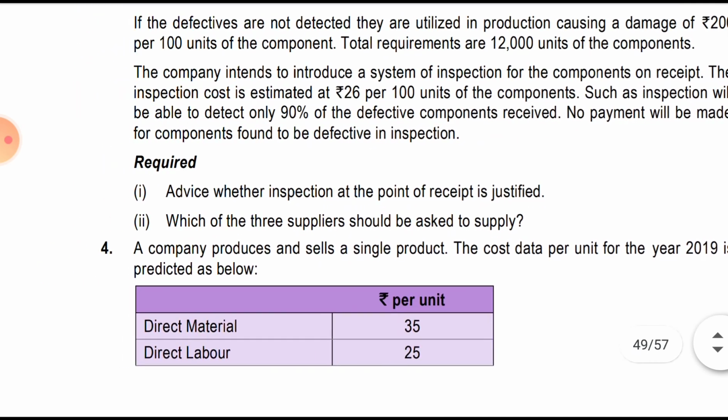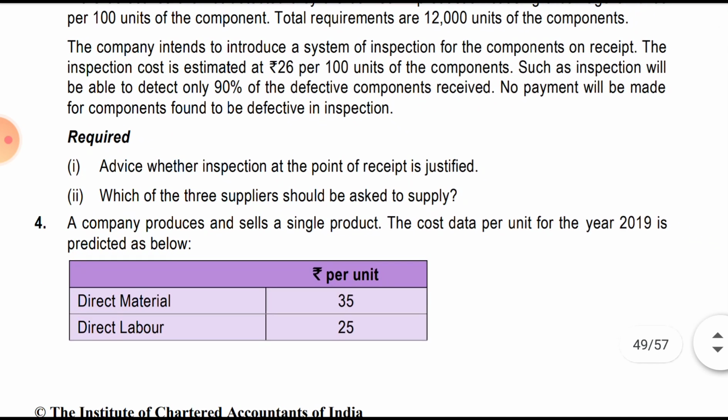Required: advise whether inspection at the point of receipt is justified, and second, which of the 3 suppliers should be asked to supply. The second part is just an analysis part.